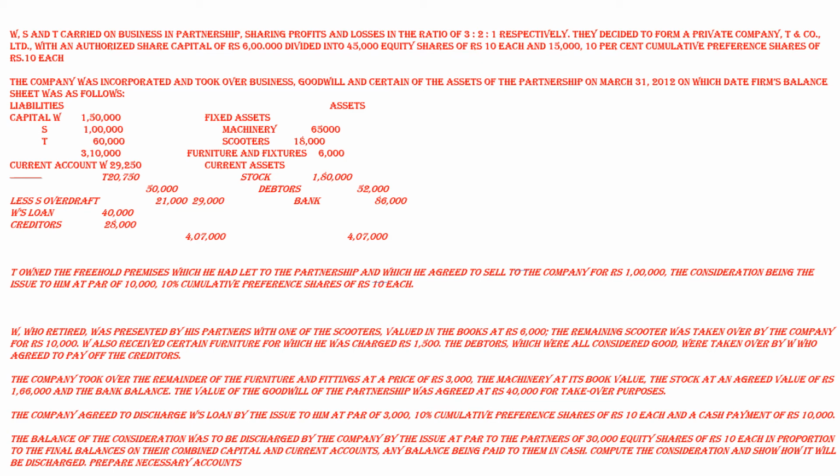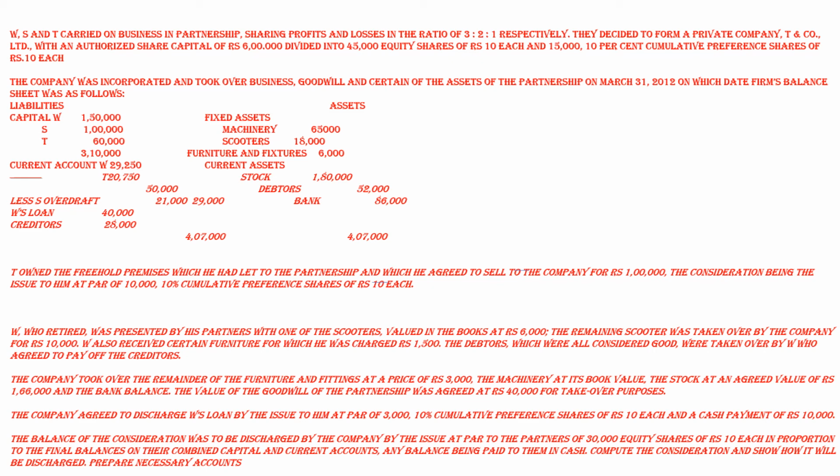The balance amount left is 40,000. That will be paid by the company in cash, because 3 lakh worth of equity shares and 30,000 worth of preference shares the company will issue to the shareholders, and the balance will be paid in cash.